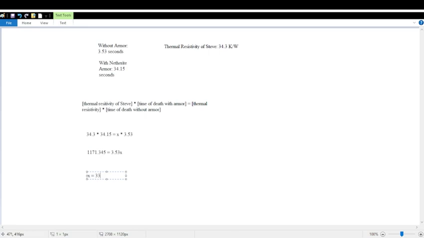It's approximately 331.82577 Kelvin per watt, I think. Pretty sure it's Kelvin per watt for the thermal resistivity of netherite, because that's the units for C as well. So yeah, there we go. That's what the calculations gave us for the thermal resistivity of netherite. 331.8257779, just to be exact, after all.